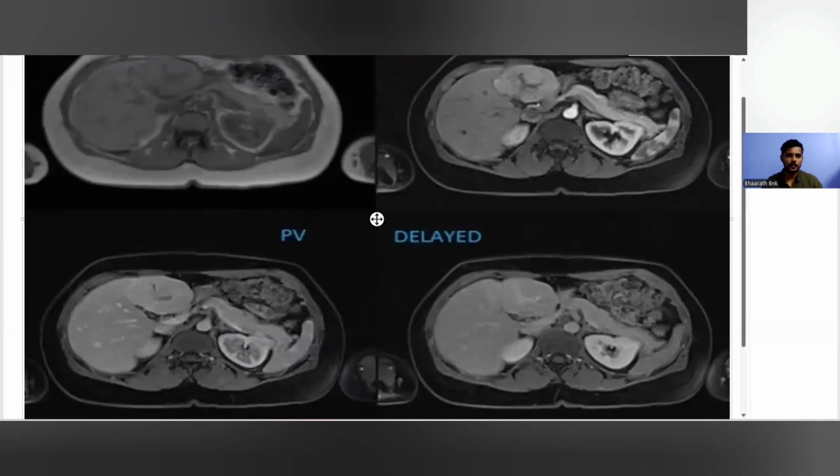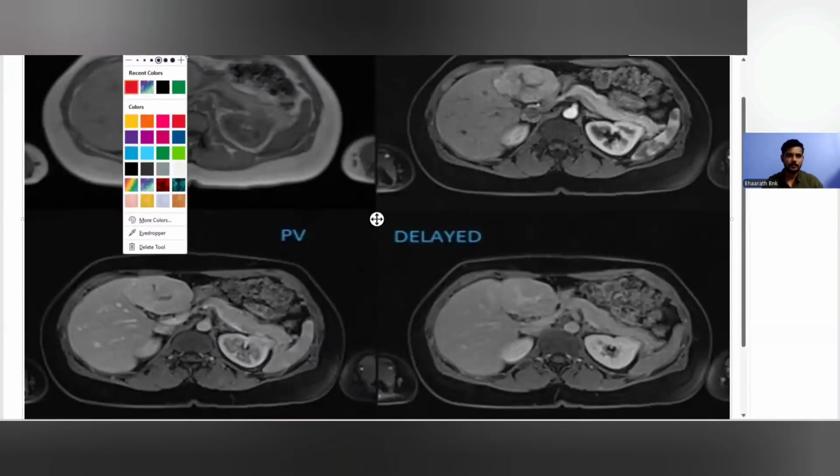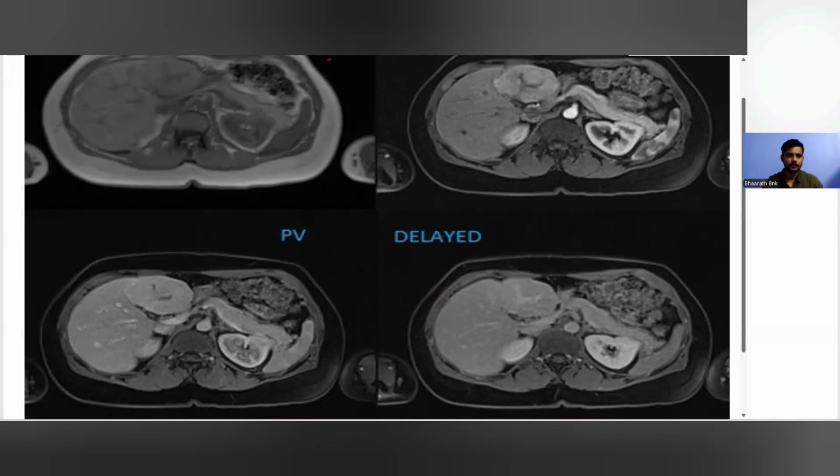And then if you see here, there is this lesion. This is an MRI picture. There is this lesion in the liver, and you see that this is the arterial phase. In the arterial phase, this lesion has a strong enhancement, except for the central non-enhancing area. So this is the central scar, which is not enhanced. But you see, as it goes into the venous phase and delayed phase, this becomes almost iso-intense with that of the surrounding liver.